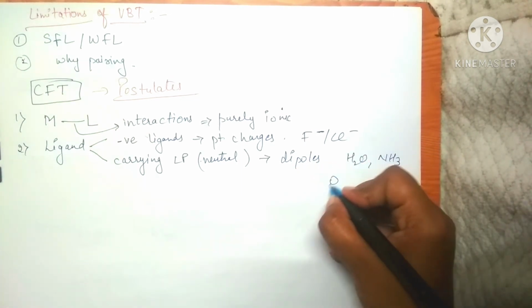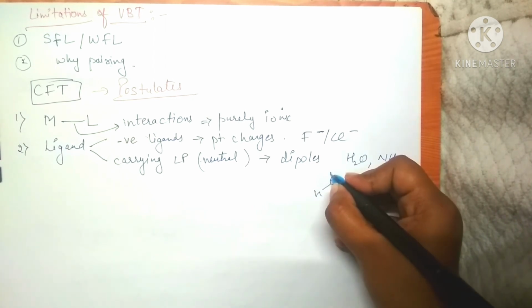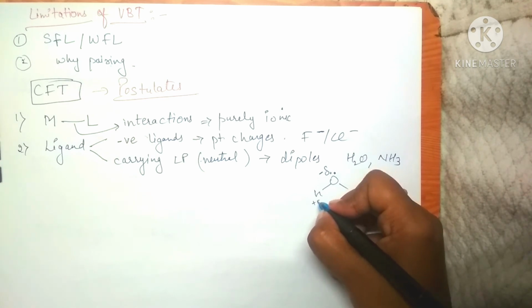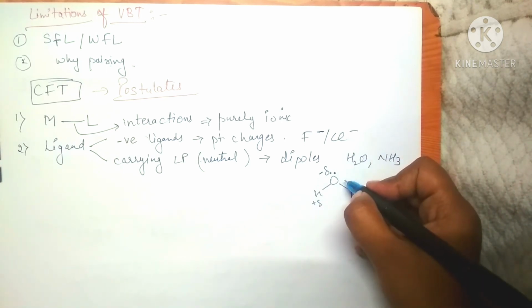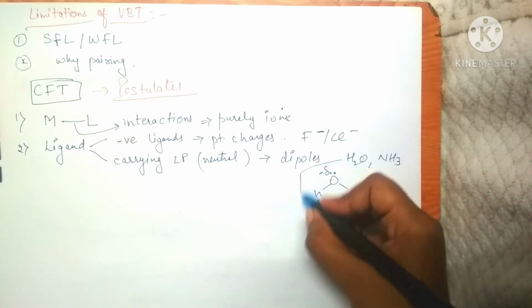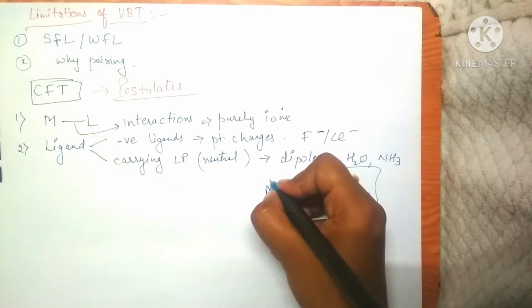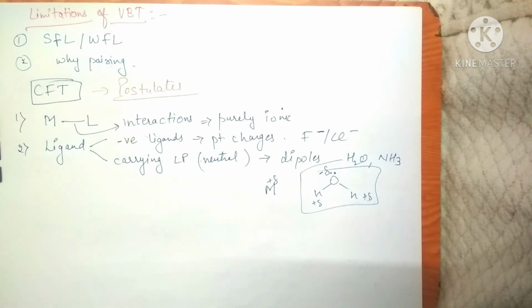If we have H2O as a ligand, then we know that oxygen will carry delta negative and hydrogens will carry delta positive charge. So this will act as a dipole, and the metal ion will be a positive point charge.